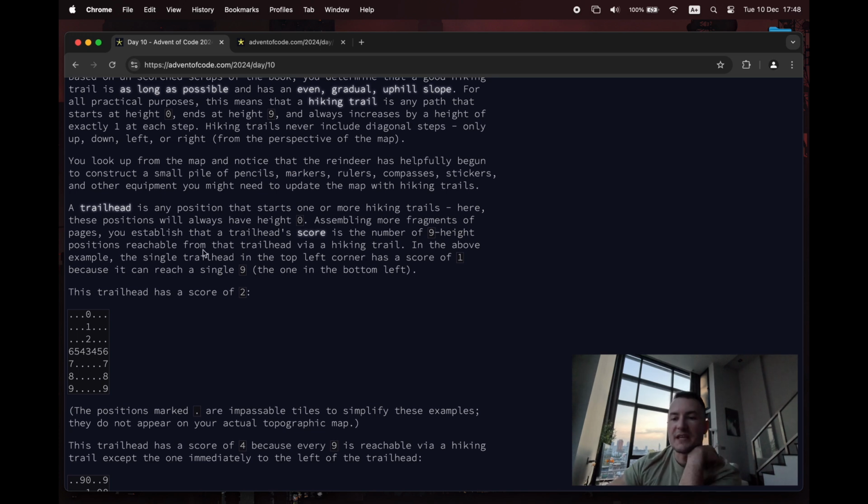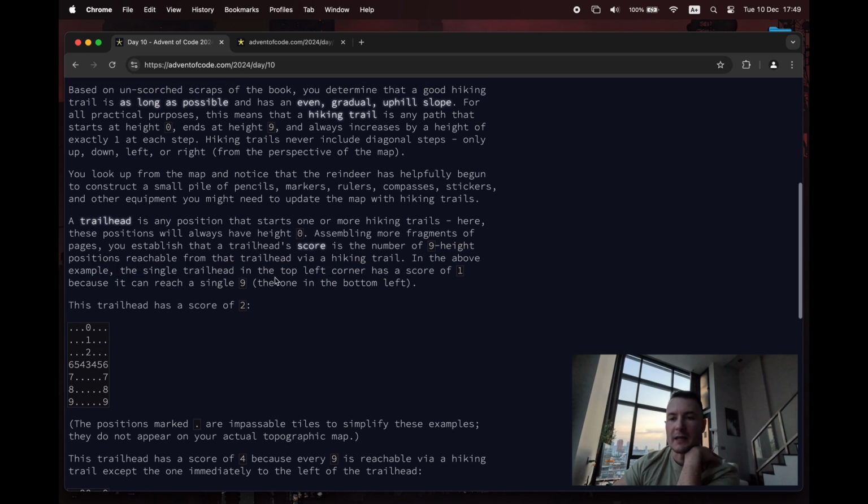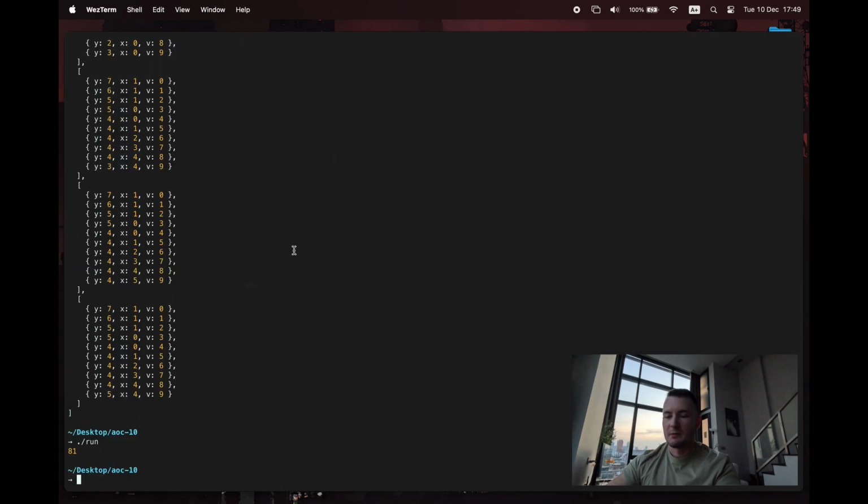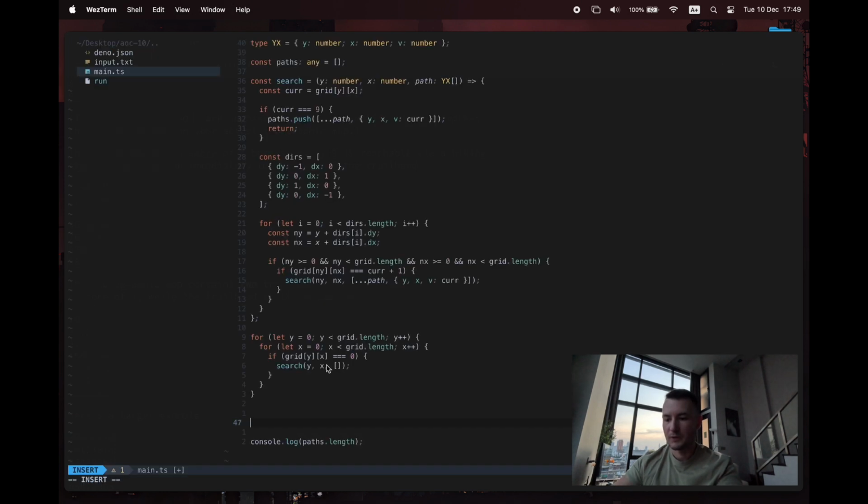In the above example, the single trailhead in the top left corner has a score of 1 because it can reach a single 9, the one in the bottom left. Okay, so this is making a bit more sense now. If we create a map, it's a map of a map. That way we can just overwrite the duplicates because we don't care about those. We only care about when they end up at a different 9. So that feels like it will work.